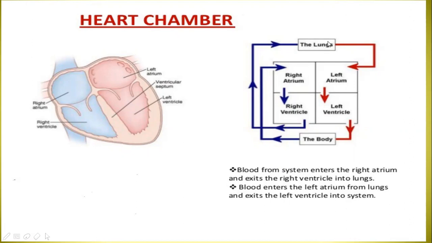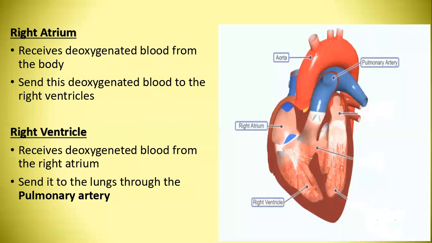After passing through the lungs, the blood is pushed to the left atrium, and it becomes oxygenated blood. The left atrium sends the blood to the left ventricle, and the left ventricle sends oxygenated blood to the body, and the body, which is called the system, pushes the deoxygenated blood to the right atrium. The right atrium receives deoxygenated blood from the body and sends it to the right ventricle.